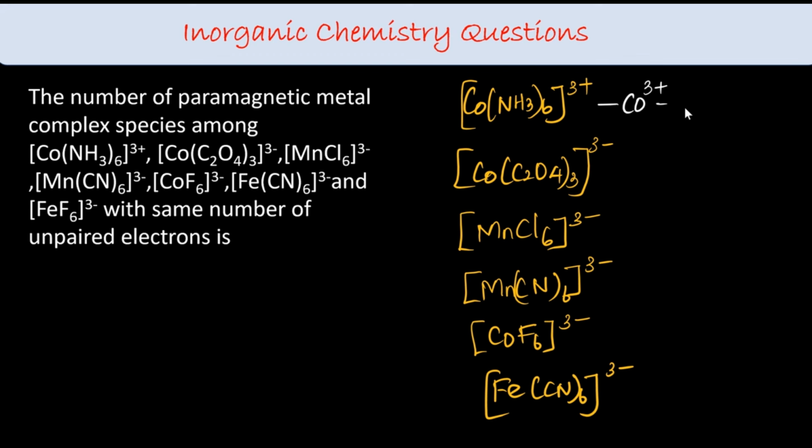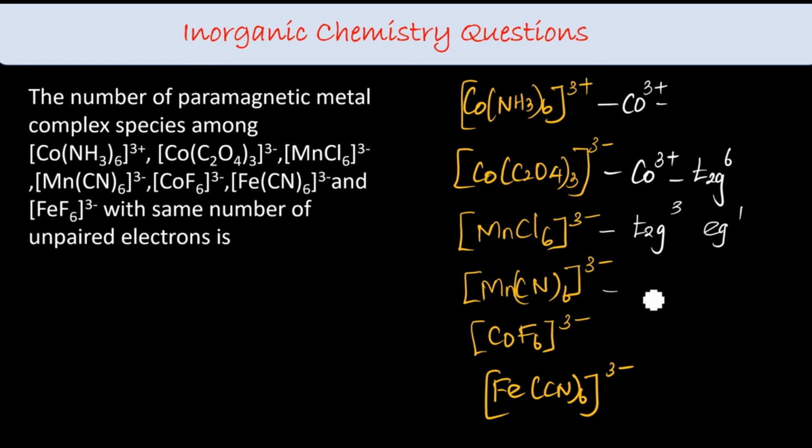That is not paramagnetic. And talking about the next one, oxalate, that is a strong field ligand. So cobalt 3 plus again is t2g6 eg0. And MnCl6, which is manganese 3 plus, will have t2g3 because Cl is a weak field ligand, eg1, that is paramagnetic.